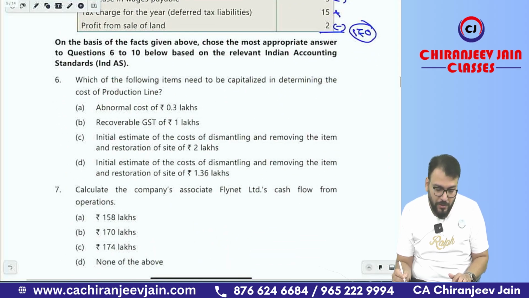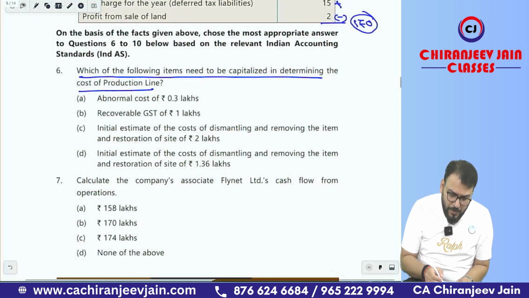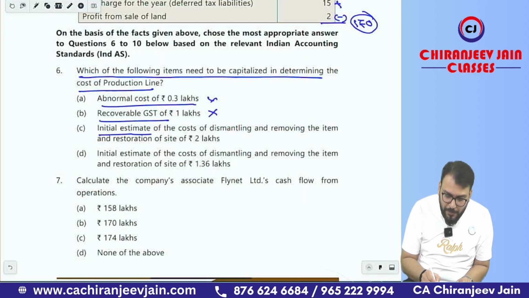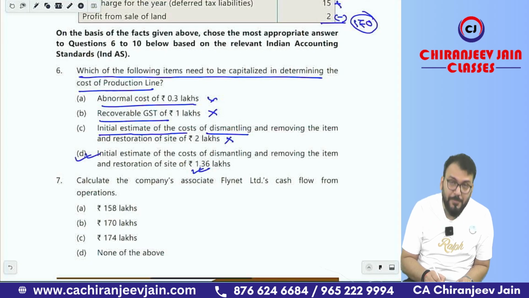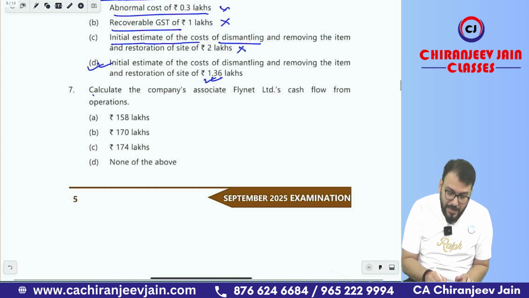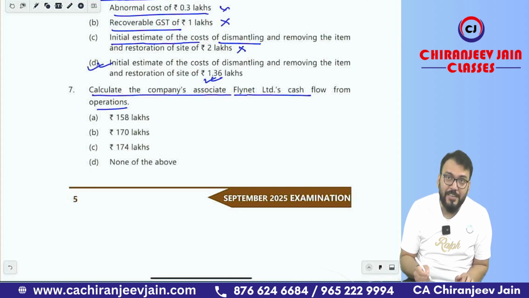Now let us answer all the points. Which of the following items need to be capitalized in determining the cost of the production line? So of course this will not be capitalized. Recoverable amount will not be capitalized. The initial estimate of the cost of dismantling will be capitalized, but not at future value, at present value. So option D is correct. Okay sir. Calculate the cash flow from operations of the associate Flynet. We already calculated 170. So option B is correct.